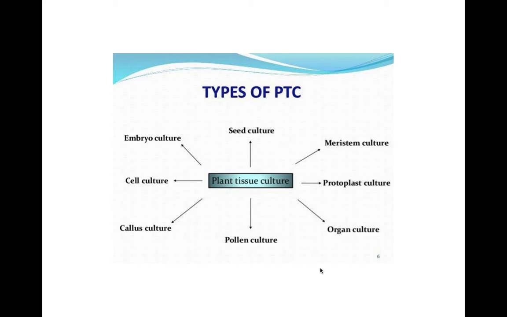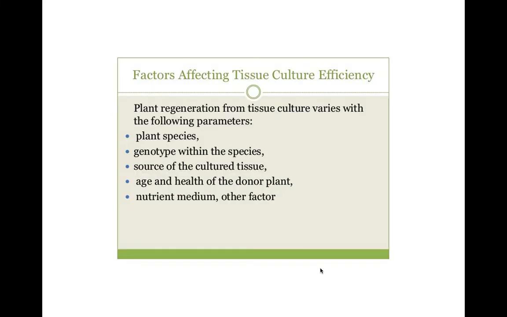From callus culture plant can be regenerated under in vitro conditions. From seed we can directly culture the cells and regenerate plant material. From meristematic culture, from protoplast culture, from organ culture, from pollen cultures, from all these pathways we can produce a whole plantlet under in vitro conditions.